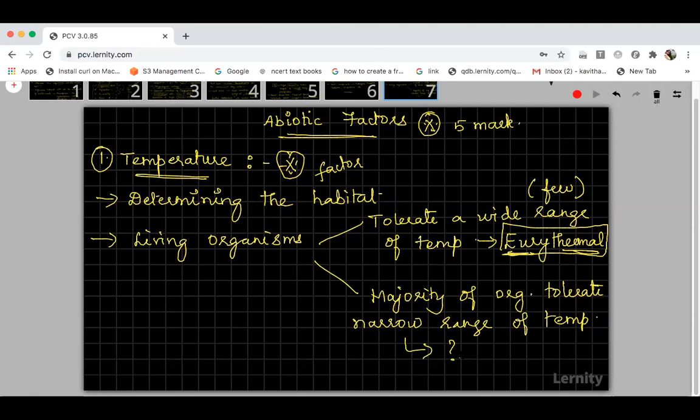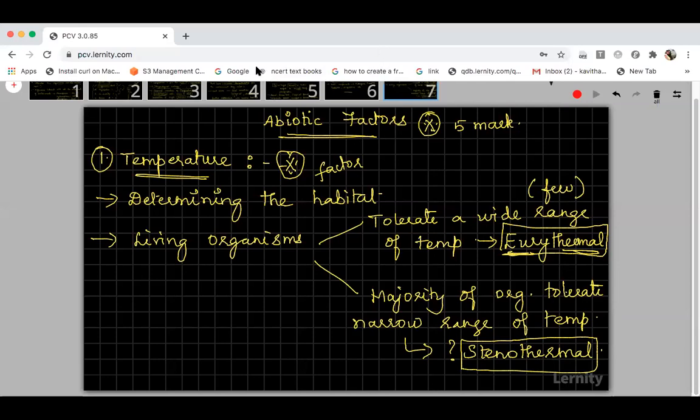Shall I tell? Pseudothermal. I thought you would all give this answer. Yes, one student has given the correct answer. It is stenothermal. It is not pseudothermal. Okay, it is stenothermal. Stenothermal organisms are the organisms that can tolerate a narrow range of temperature.